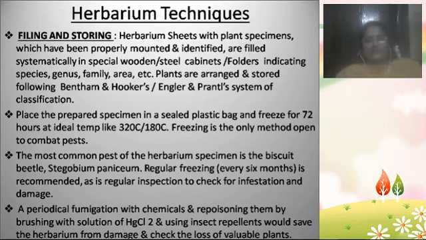We should spray the herbarium sheets to protect them from damage and to protect the valuable plants from being lost. So we need to take care of all the measures, not only the collection, pressing, mounting, stitching and preserving, but every 2 months, every month, every week or so, we need to frequently check the plants so that they don't get damaged.